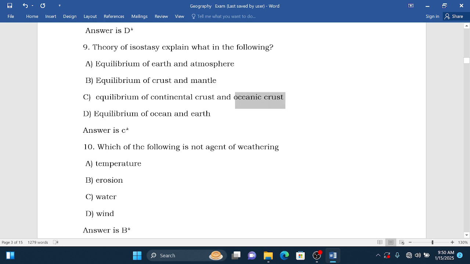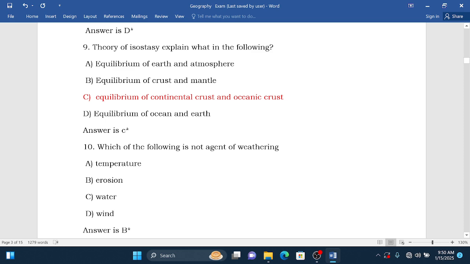Therefore the answer is C. Remember that this theory of isostasy explains the balance between oceanic crust and continental crust. Let's continue to the next question.